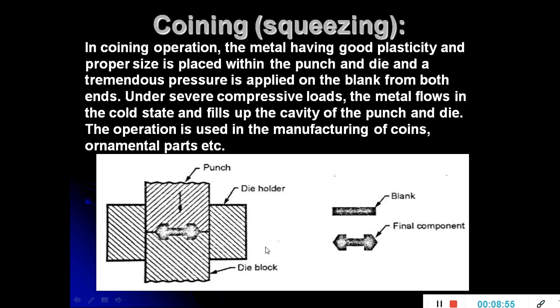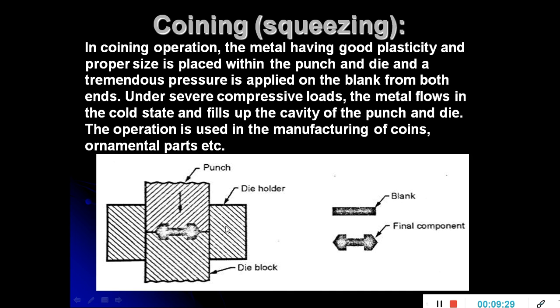So initially the workpiece is held on the upper surface of the die with the help of a die holder. Then the punch applies the force on the material. The material gets squeezed here. That's why it is also known as a squeezing operation. The material gets squeezed, and it takes the shape of the cavity provided between the punch and die. So initially the blank was like this, and finally it is squeezed into the die cavity, and the final product is formed. So this is known as a coining operation.